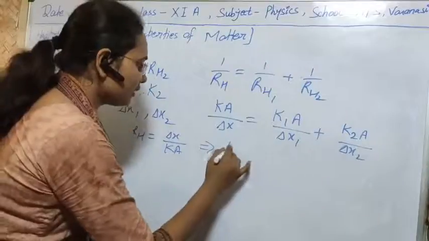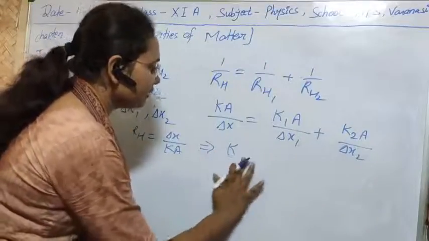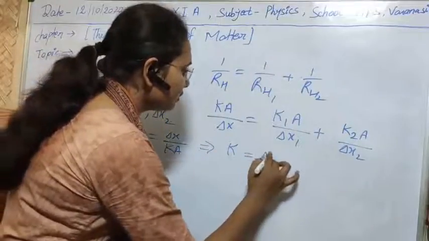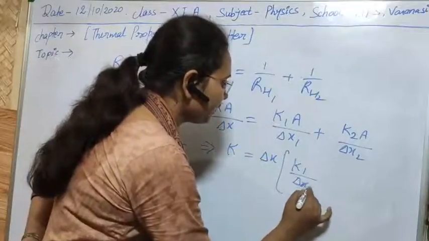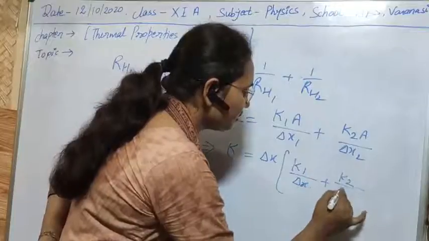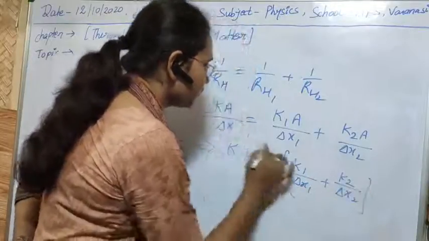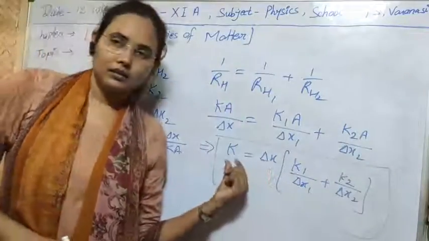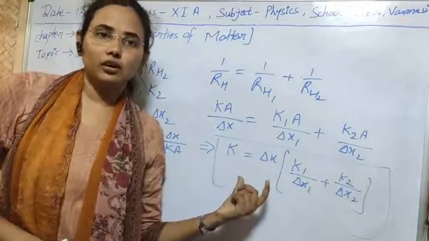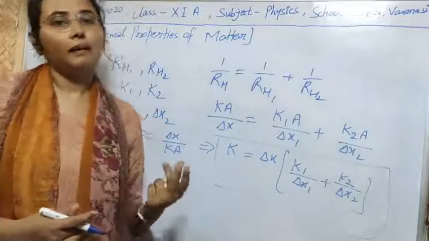Or we can solve it, and the value of K will be simply K equal to delta x times K1 upon delta x1 plus K2 upon delta x2. This gives us the final thermal conductivity of the combination of two substances if they are joined in parallel.